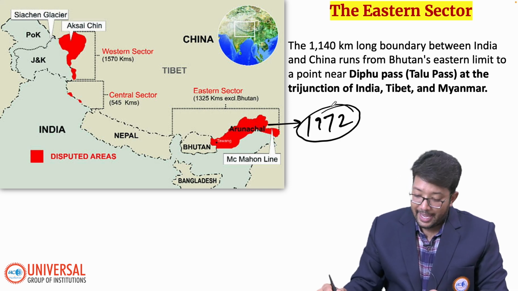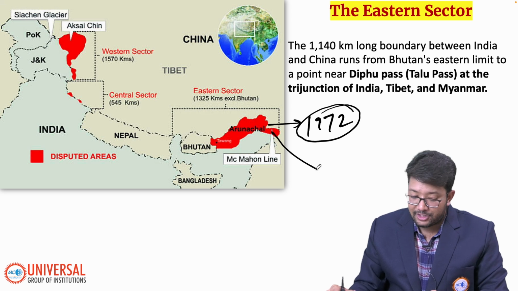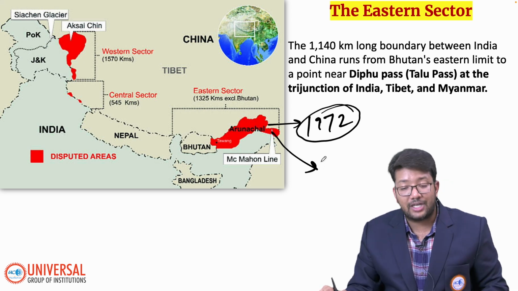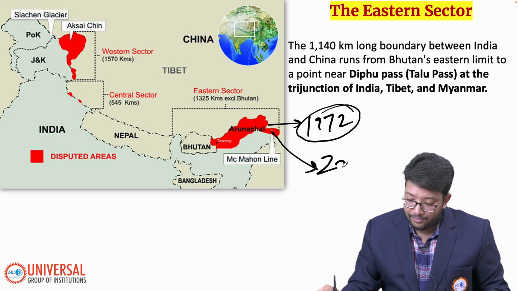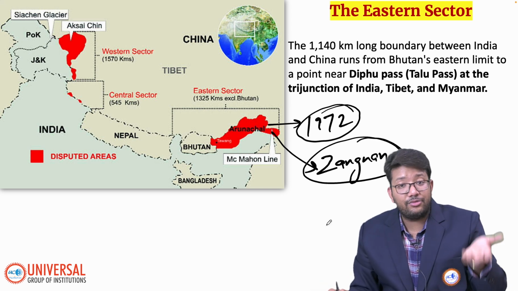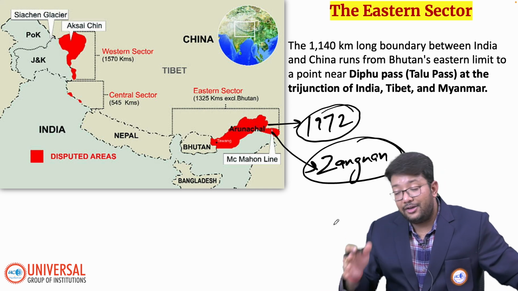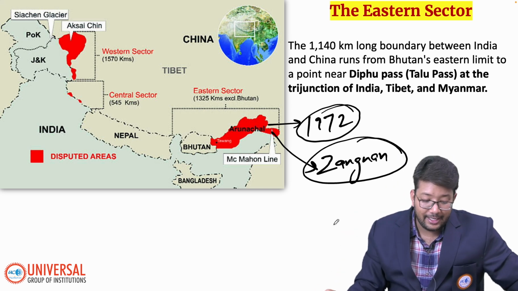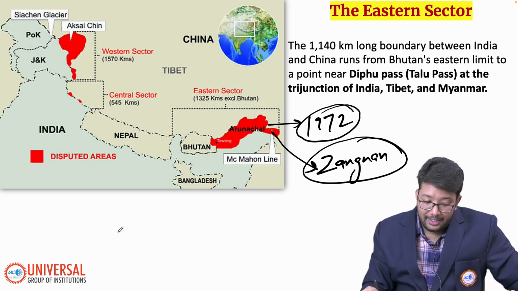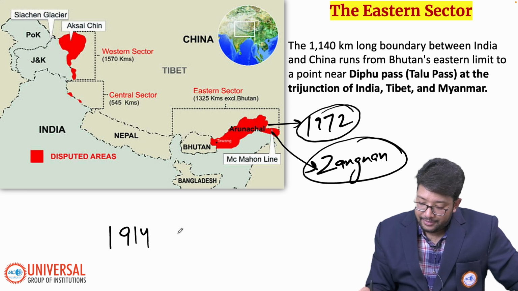Okay, you have to remember, and China calls Arunachal Pradesh by the name I told you, South Tibet, and there is one more name, Zangnan. So Zangnan or South Tibet is what they call this territory, basically. So what happened in 1914?